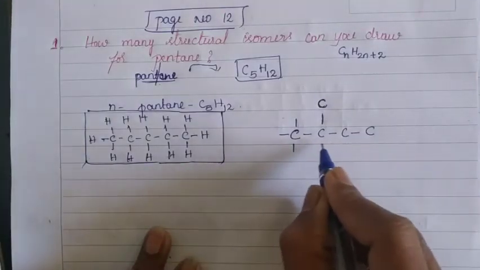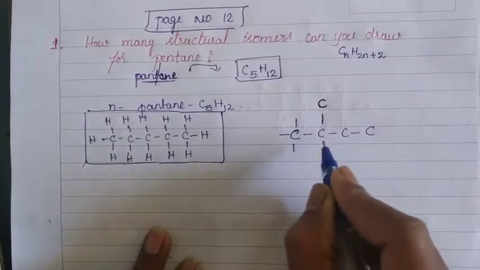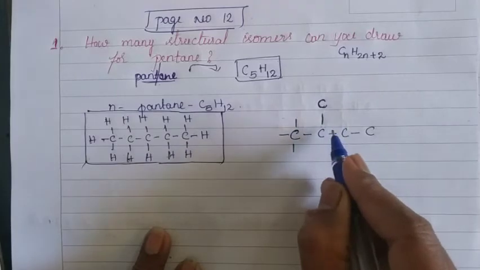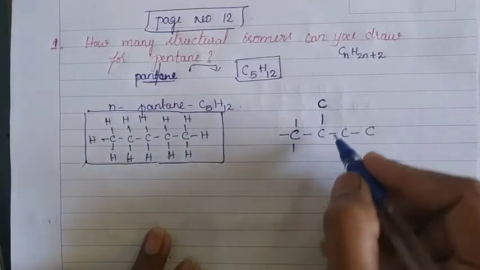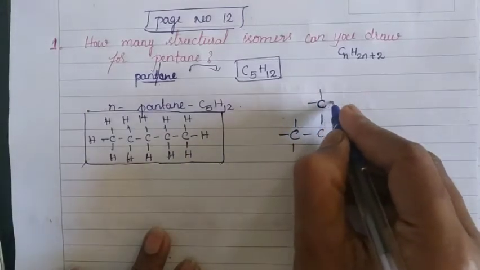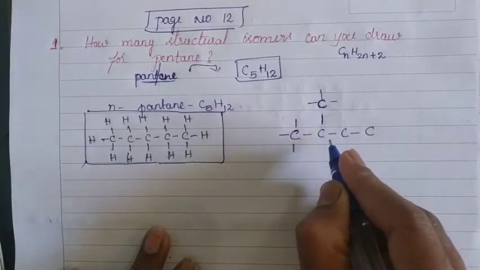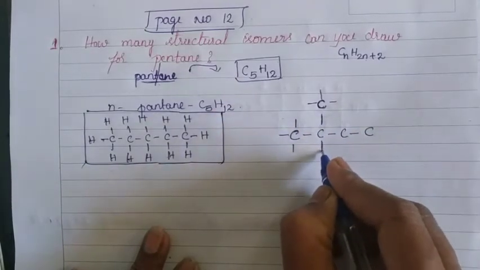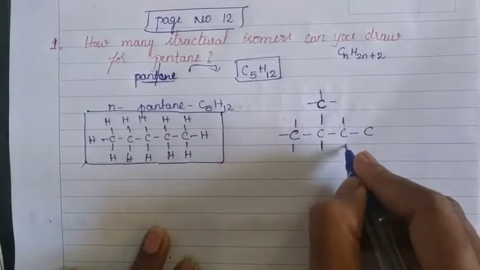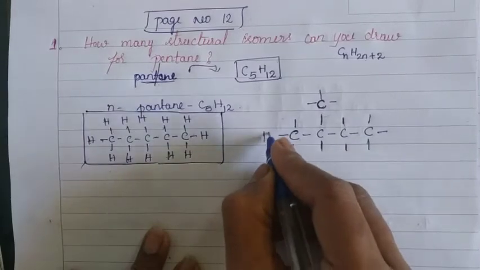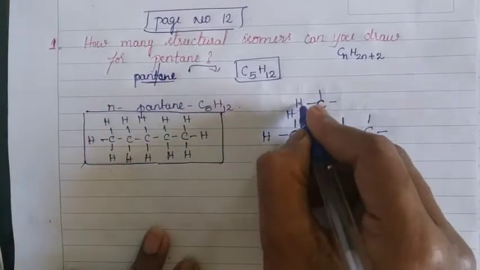Here 4 are arranged in a straight manner. Another one is arranged like this. This is a branched way of arranging. For this carbon, 4 bonds are maintained. For this carbon, observe, there are only 3 bonds. Now put another 1 bond. For this carbon, the remaining is 3. Now put hydrogen.